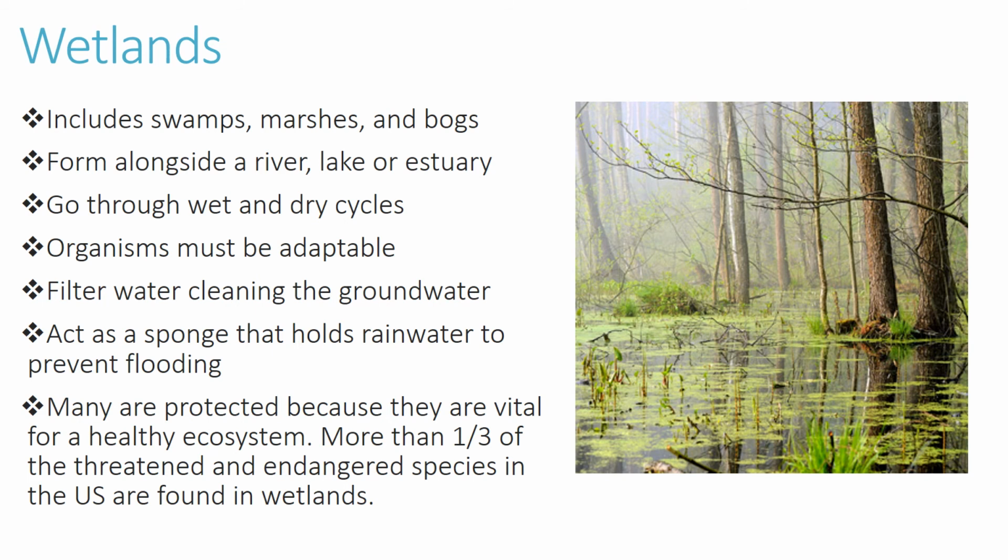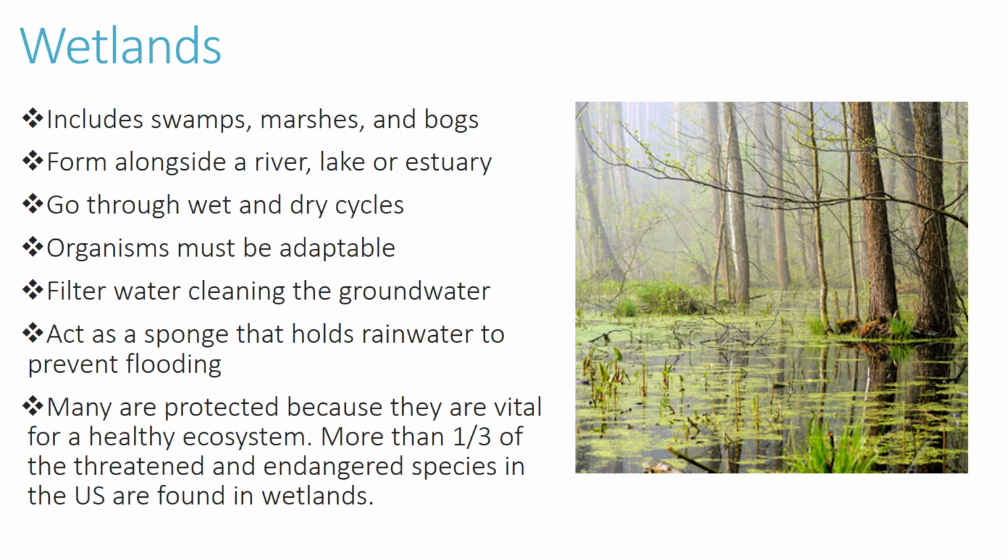Wetlands are very important in the freshwater world. Wetlands can include swamps, marshes, bogs, and they form alongside a river, a lake, or an estuary. They go through wet and dry cycles, and organisms that live in these wetlands must be adaptable.